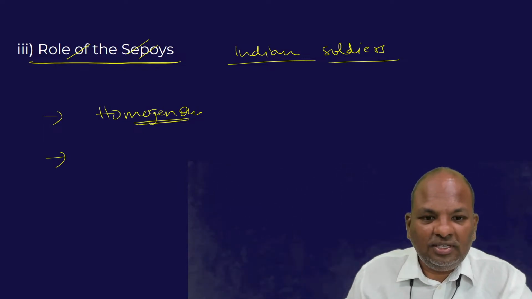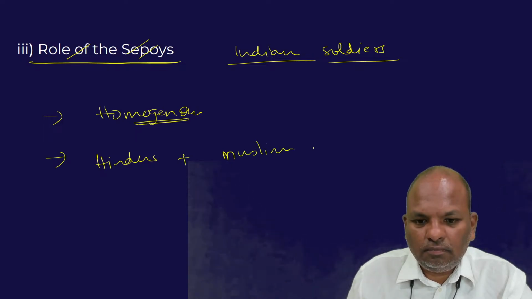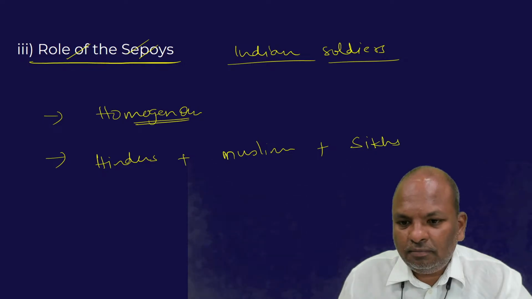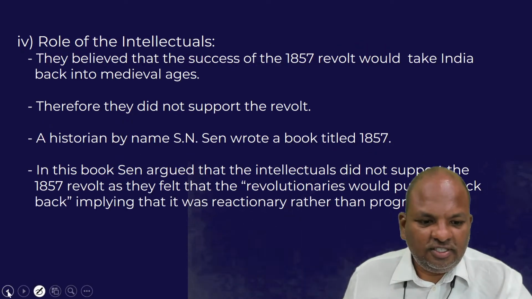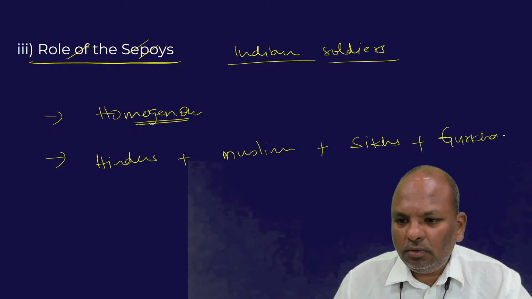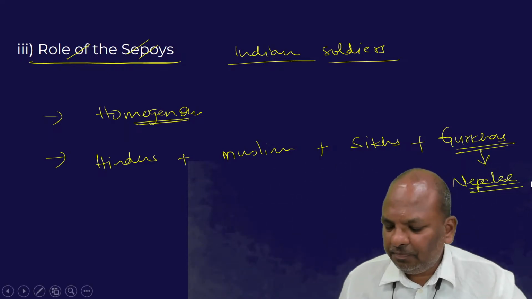For example, the sepoys comprised Hindus, Muslims, Sikhs, plus Gurkhas. The Gurkhas happen to be the Nepalis. I hope I am clear.